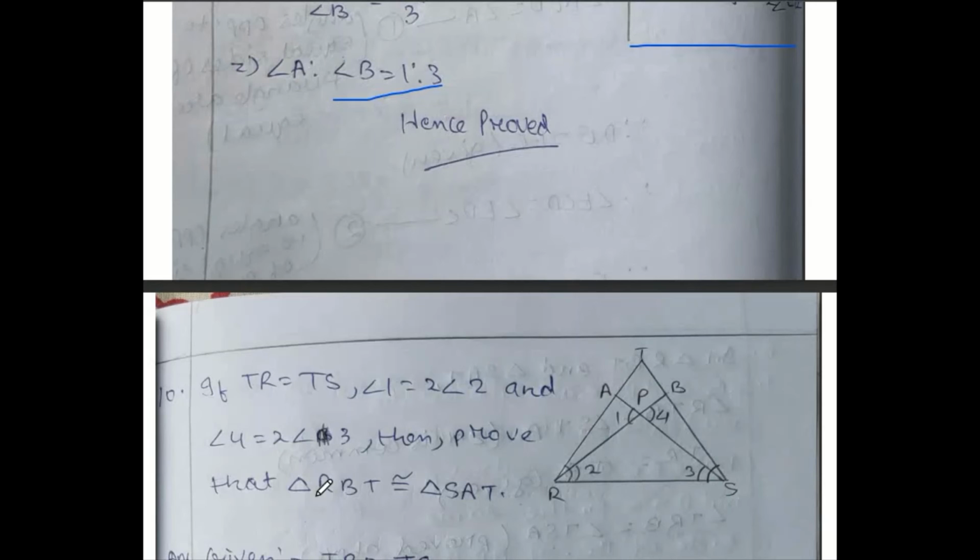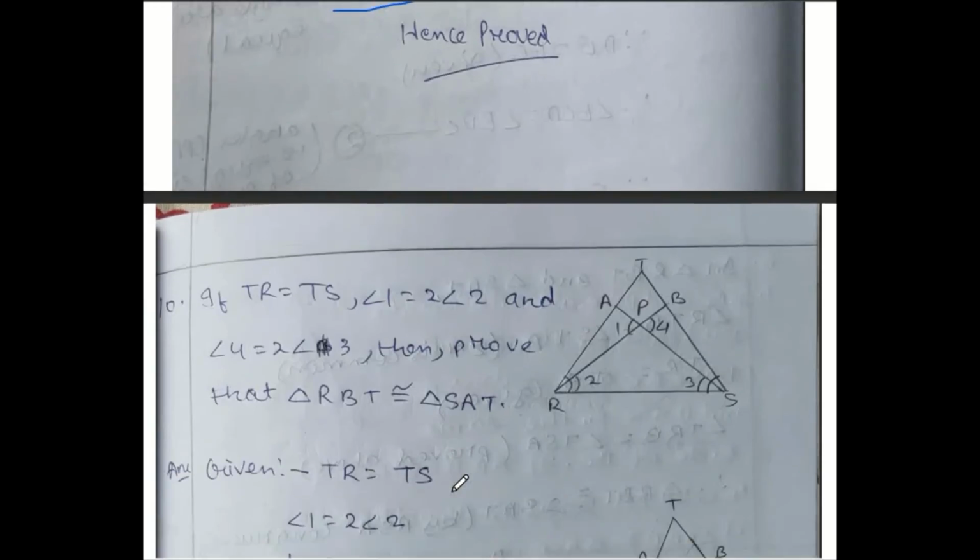Now, question number 10. Here it is given TR and TS both are equal. Angle 1 is given double of angle 2. Angle 4 is given double of angle 3. Then prove that triangle RBT, you could see here RBT, this triangle, and triangle SAT, this triangle, both are congruent.